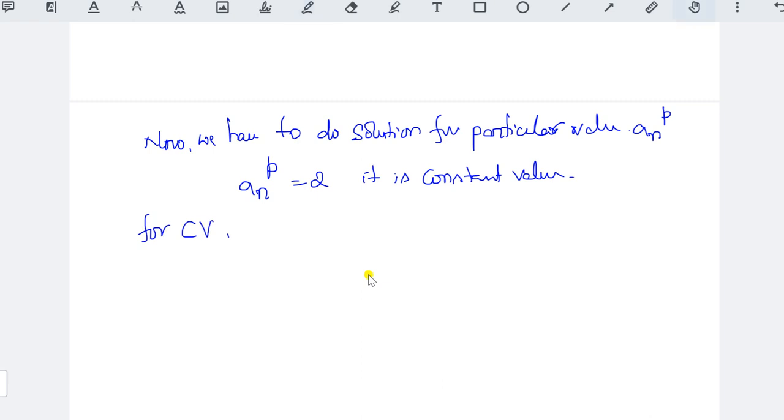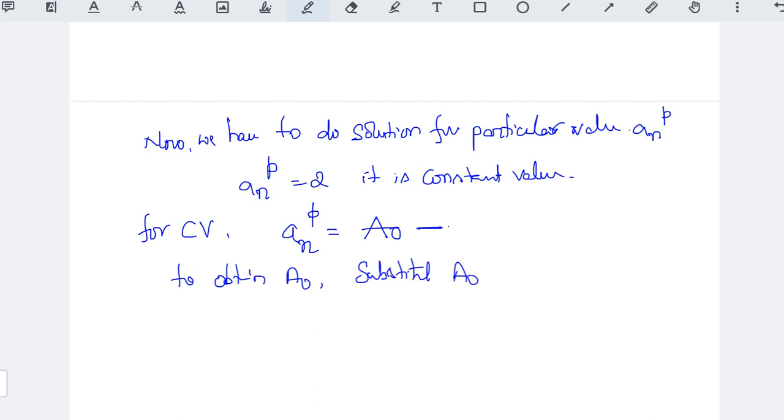Okay, in non-homogeneous recurrence relation, the solution will be a n to the power of p equal to a naught, or a anything. Okay, a naught. This is the solution, right? Now what we have to do? Substitute this particular value, because here we need to find out the a naught value now. How can we obtain the a naught value? To obtain the a naught value, substitute a naught in the given RR, that means the given recurrence relation.